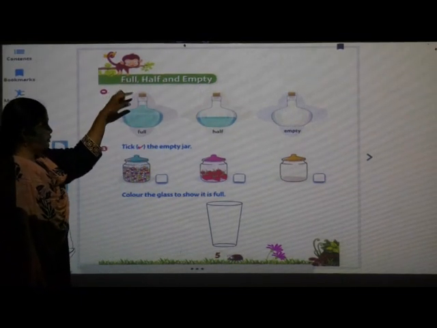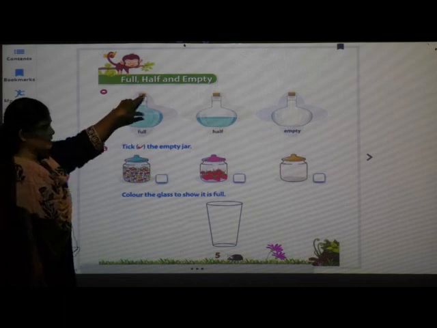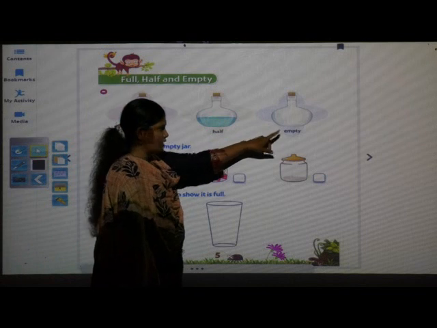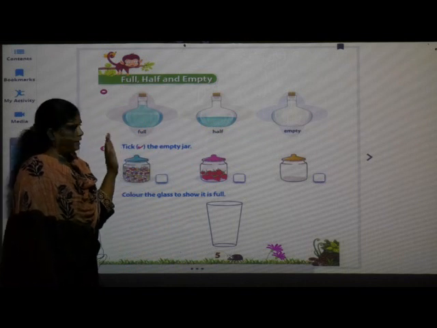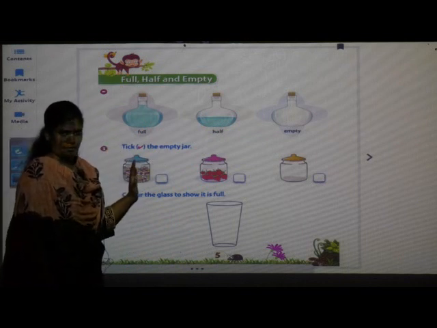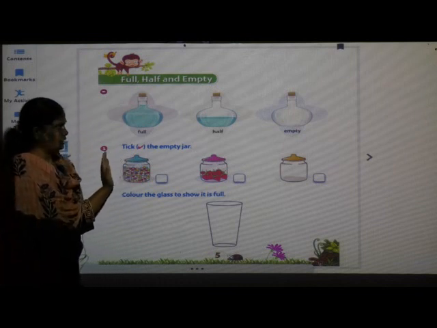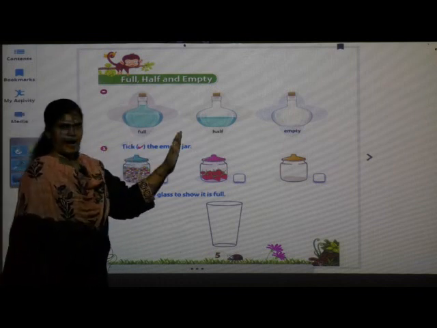Full means जो ऐसे, this is the full, this is half and this is empty. So we will see practically these concepts and then later on we will see in the book. First I will show you what is the concept of full, half and empty. Okay. So see, now I have here 3 glasses. Can you see here 3 glasses? Yes, these all are empty. In this nothing is there. But now we will see different types of this concept.